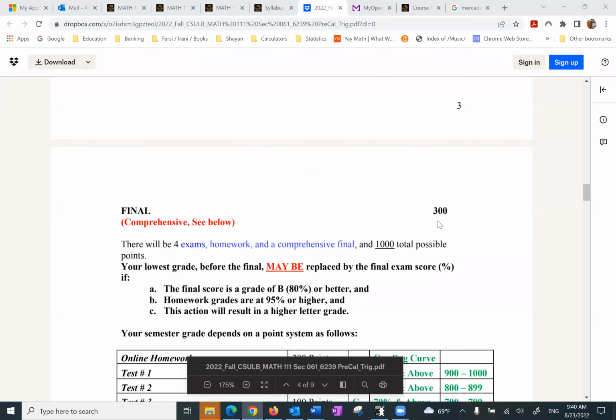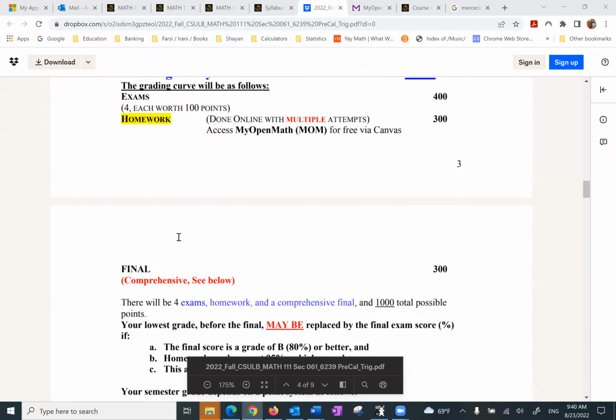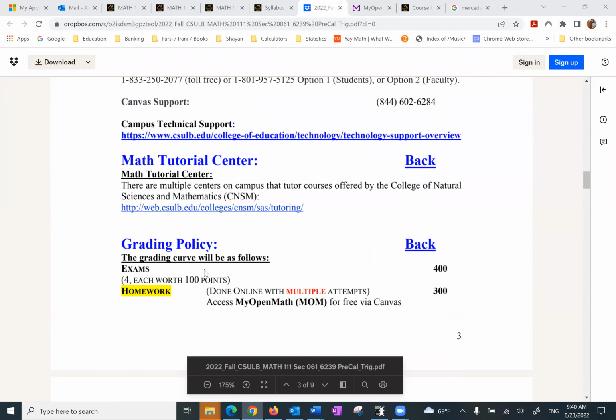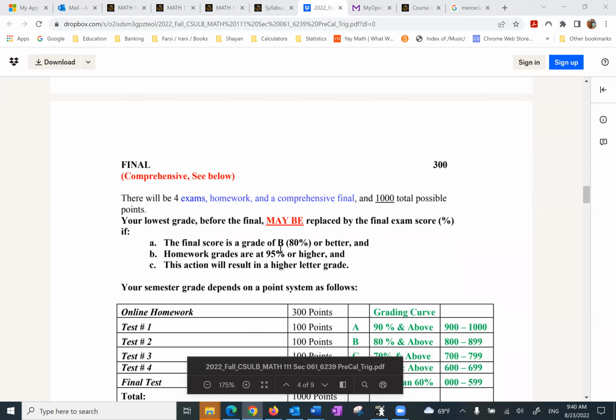The final comprehensive is 300 points. Also, the lowest grade of the first 4 exams will be replaced by the final exam percentage, okay? As long as the final score is good, good meaning B, 80% or higher, your homework is good, 95% or higher.